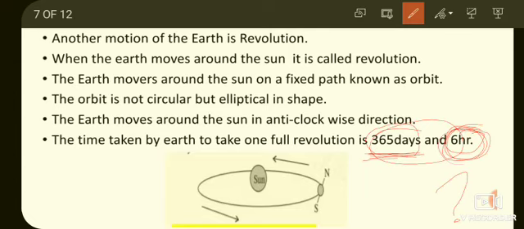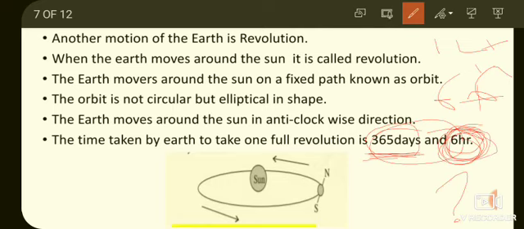The 6 hours of 4 years: 6 plus 6 becomes 12, and 12 plus 12 becomes 24, isn't it? That means 6 into 4 becomes 24.